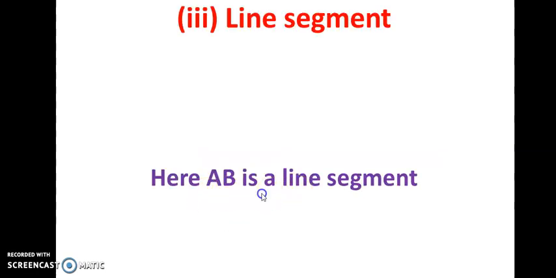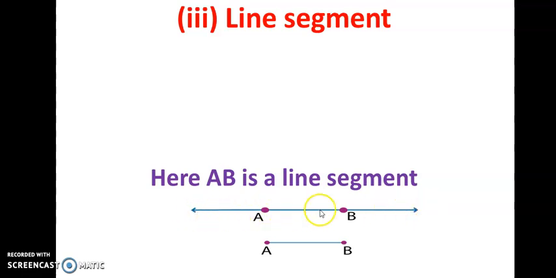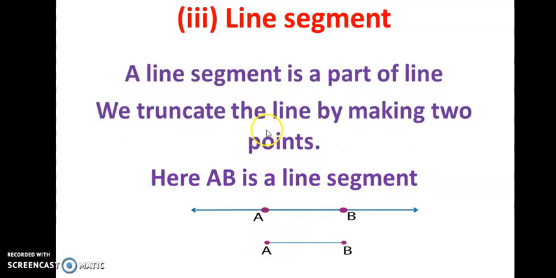Here AB is a line segment. You are observing here, this AB is a line, isn't it? And the line AB here, AB is a line segment. So a line segment is a part of a line.